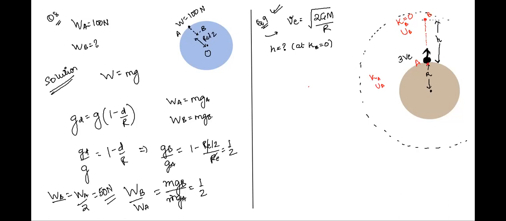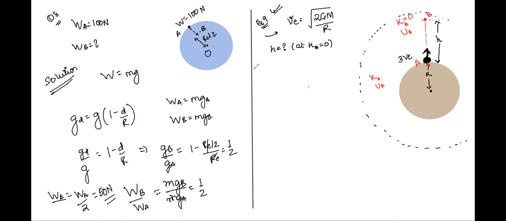What energy is conserved? Mechanical energy is conserved. Why should it be conserved? Because gravity is a conservative force. Because the motion of the object is taking place under the influence of gravitational force, and gravity is a conservative force, therefore mechanical energy is conserved.